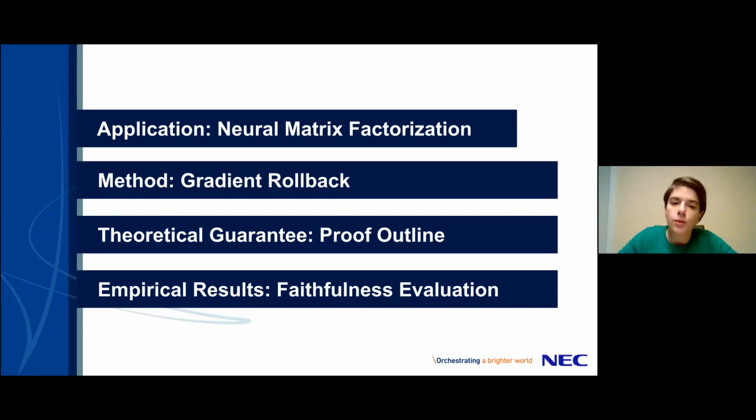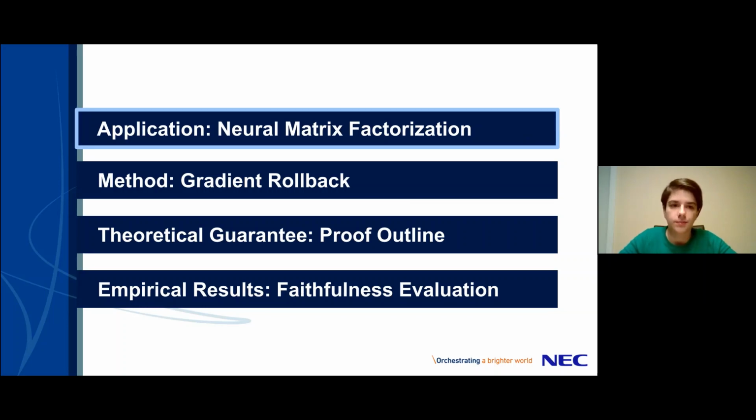Now let's head more into what gradient rollback actually does. And this part consists of 4 parts. The first is the application. What exactly is a neural matrix factorization model? And then we will look more closely at the method itself, gradient rollback. After that, very briefly, we look at the proof outline, which can be used to derive the theoretical guarantee. And finally, we'll look at empirical results, where we evaluate the faithfulness of the explanations that gradient rollback returns. And with that, let's head into the first part, which is what is a neural matrix factorization model.